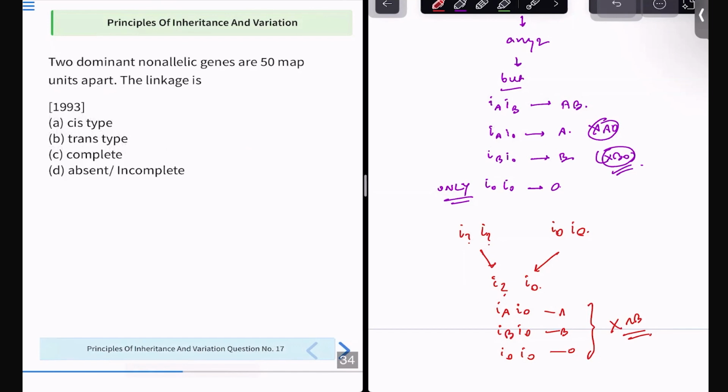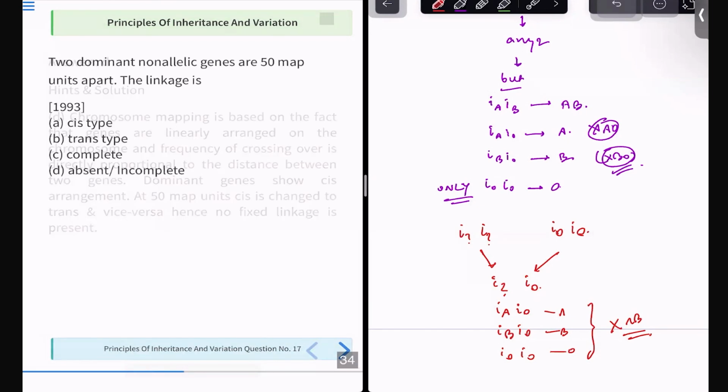Next: two dominant non-allelic genes are 50 map units apart. The linkage is cis type, trans type, complete, or absent? We will study linkage in the upcoming set of questions. For now, I just want you to understand what a map unit is. A map unit is used when we are plotting genes on paper. We take the SI unit of gene distance as the map unit. Remember this. So if two dominant non-allelic genes are this far apart, what can be said? Let us see the correct answer.